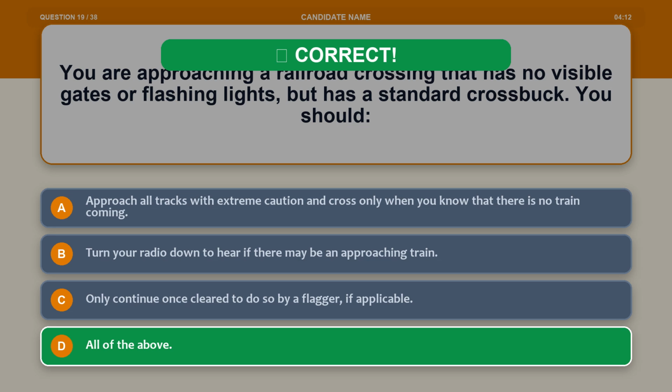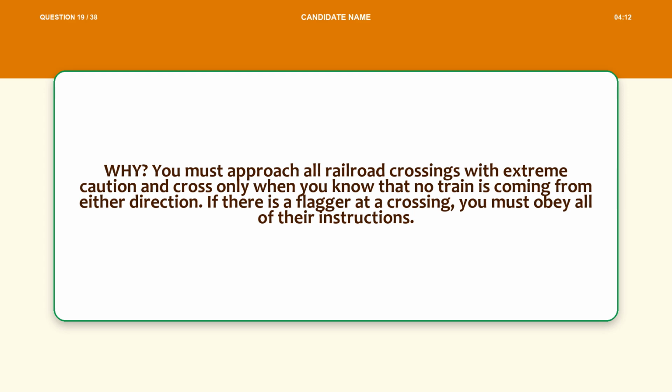The correct answer is option D, all of the above. Explanation. You must approach all railroad crossings with extreme caution and cross only when you know that no train is coming from either direction. If there is a flagger at a crossing, you must obey all of their instructions.